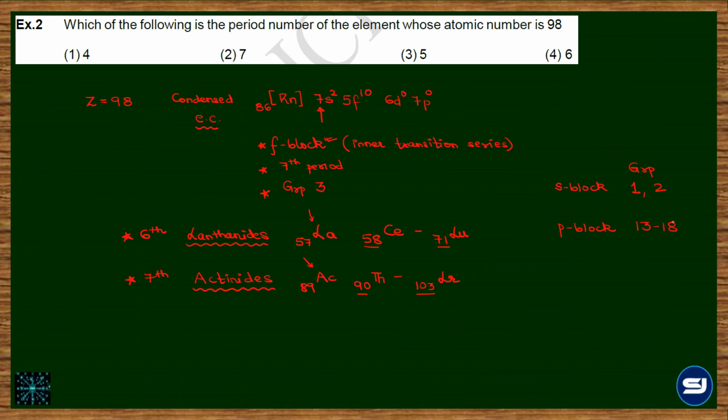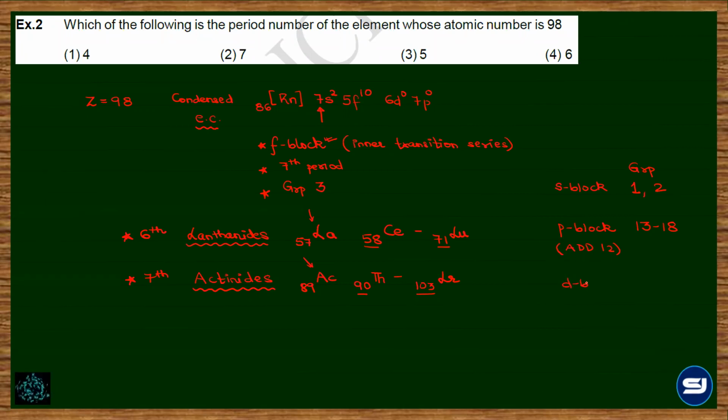And with regards to the configuration, if you have P4, what will be the group? 16. So मैंने क्या बोला था, P में जितने भी इलेक्ट्रॉन्स है, just add 12 to it. So P4 will be group 16, P5 will be group 17.